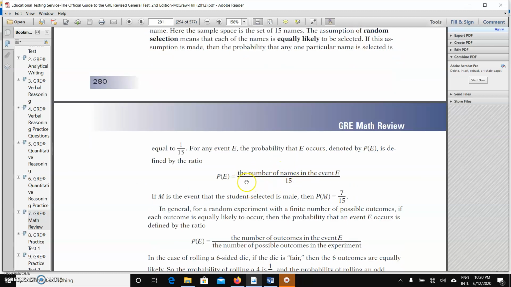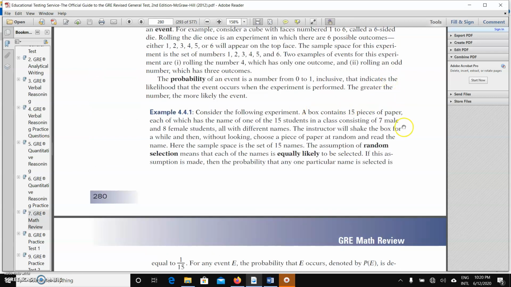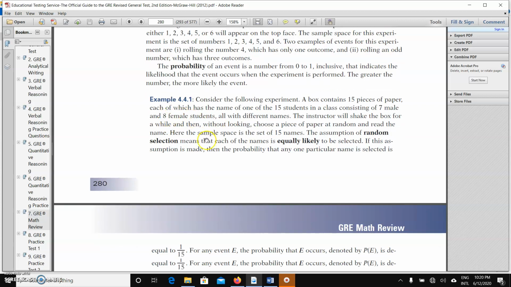So the formula for the probability of a particular event is the number of outcomes of event E over the sample space, which is 15. For male, it's 7 over 15 because we have 7 male names in total. For female, since we have 8 females, the probability that a female student will be selected is 8 over 15.